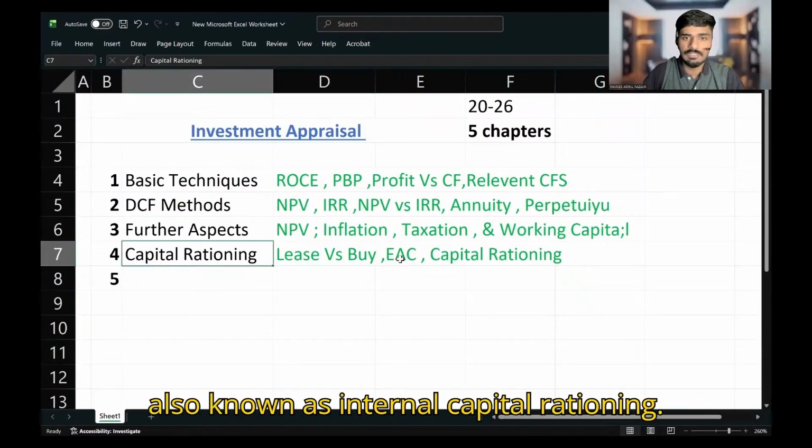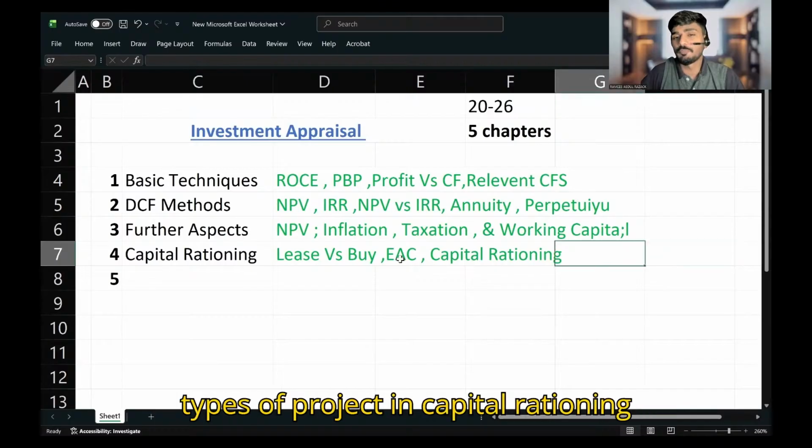Anyway, there can be two types of project in capital rationing, which is